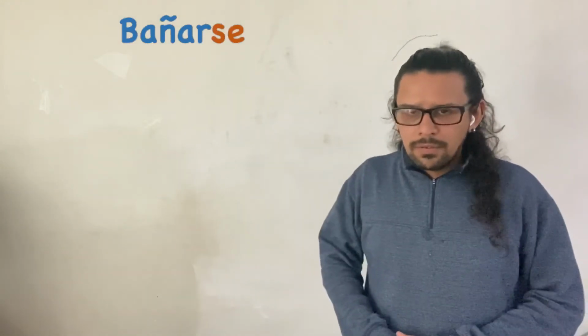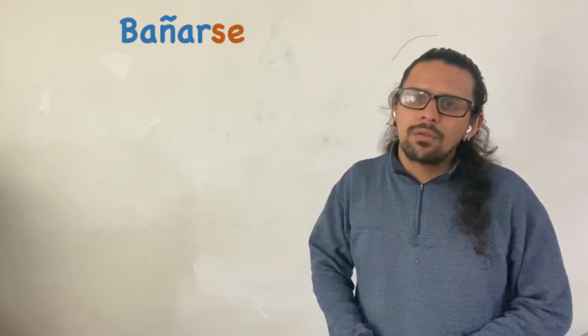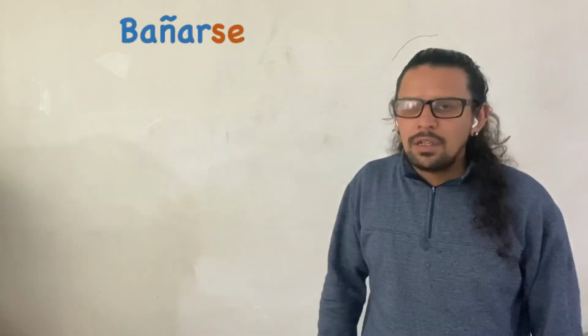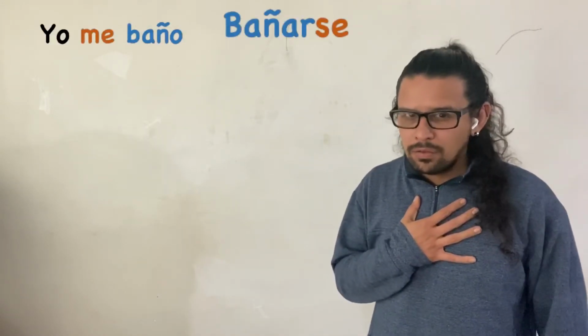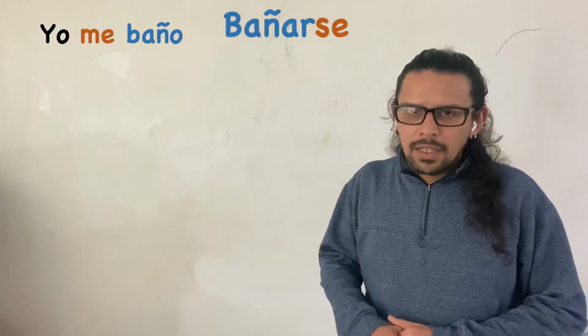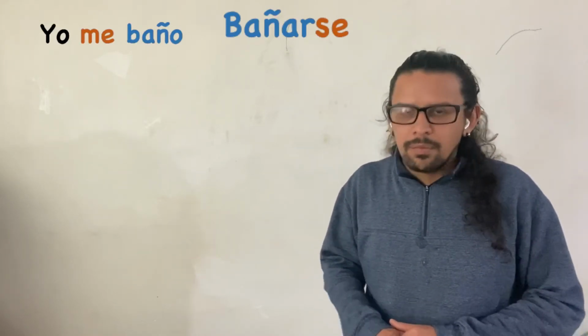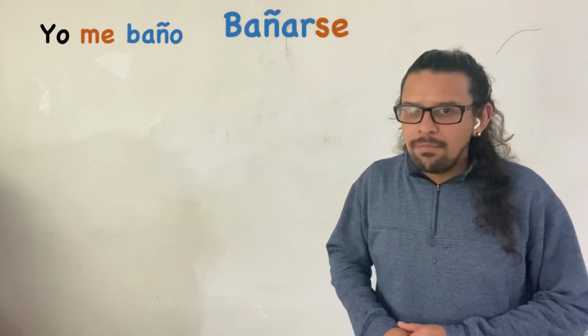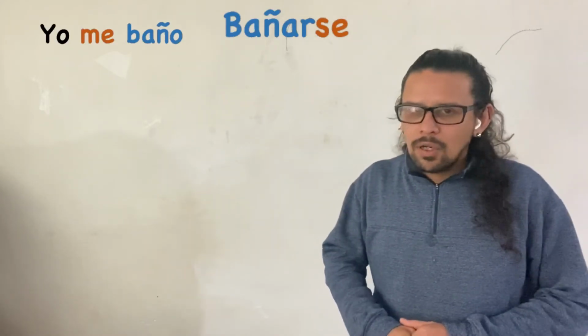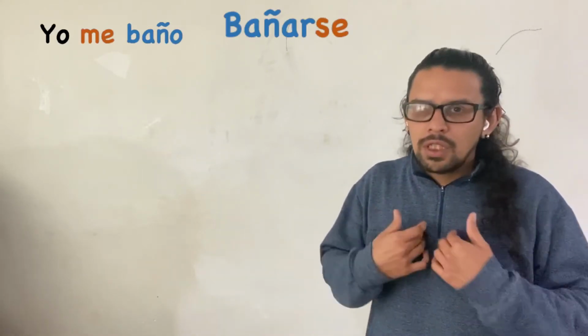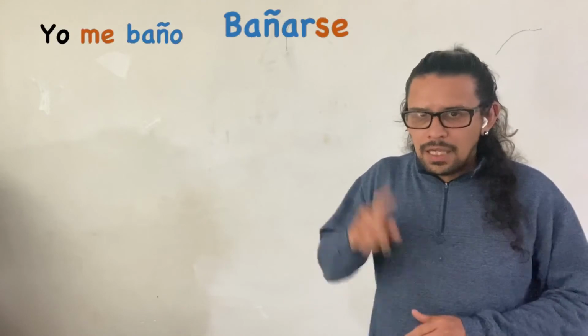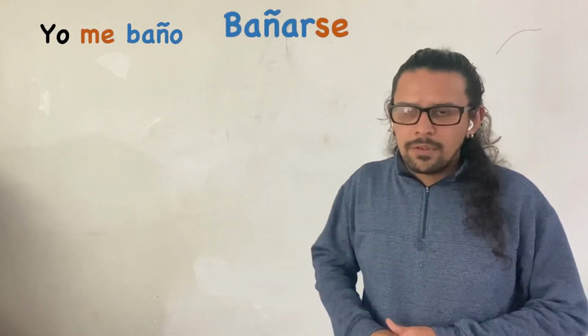Let's conjugate this verb. Talking about conjugation, we're going to do exactly the same thing as with the other ones. We're going to get rid of the AR part and we are going to add endings depending on the person. But we are going to do something else with that SE part. Let's check the first conjugation of the verb bañarse. Yo me baño. I'm conjugating this verb exactly the same way as the other AR ending verbs, but we have a new thing here. Me. Me is saying that I am the object of that action, and I'm doing the action on me. Yo me baño. That SE part is going to be placed before the verb.